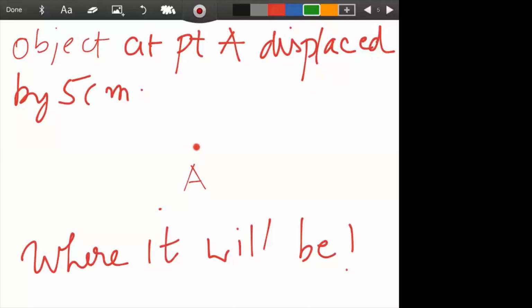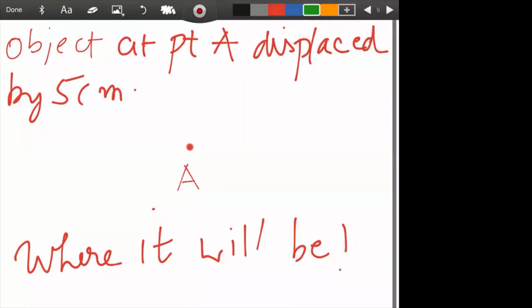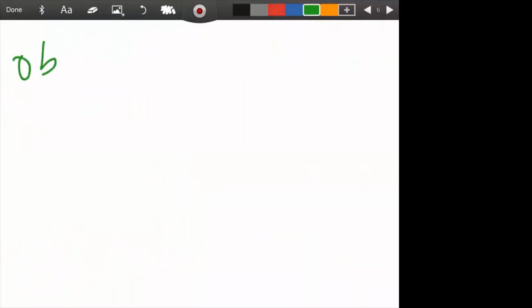When the object is at A and I told you that it is displaced by 5 centimeter, where will it be? Actually, I am giving you half information. Students will think and tell me that it can be in various positions. Basically, it can be various means what? I am not giving you total information. What should I tell you? I should tell you this, that the object is displaced